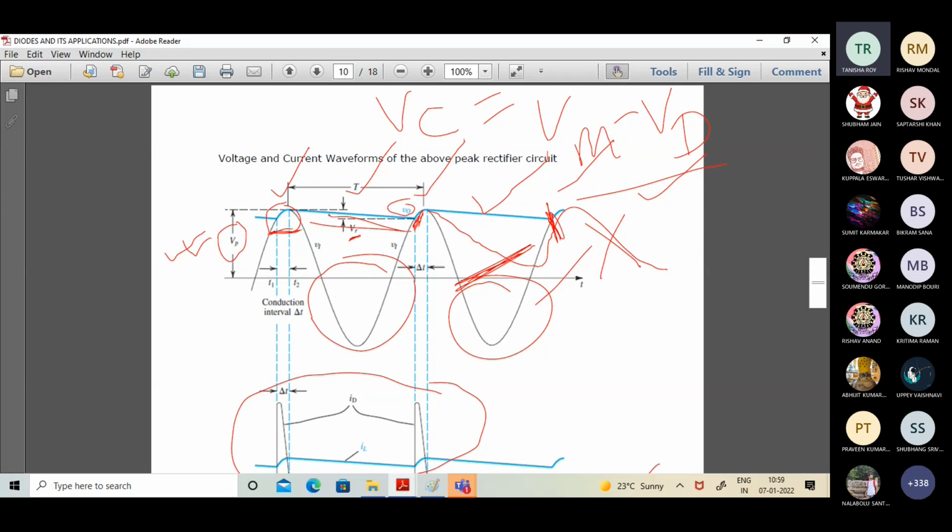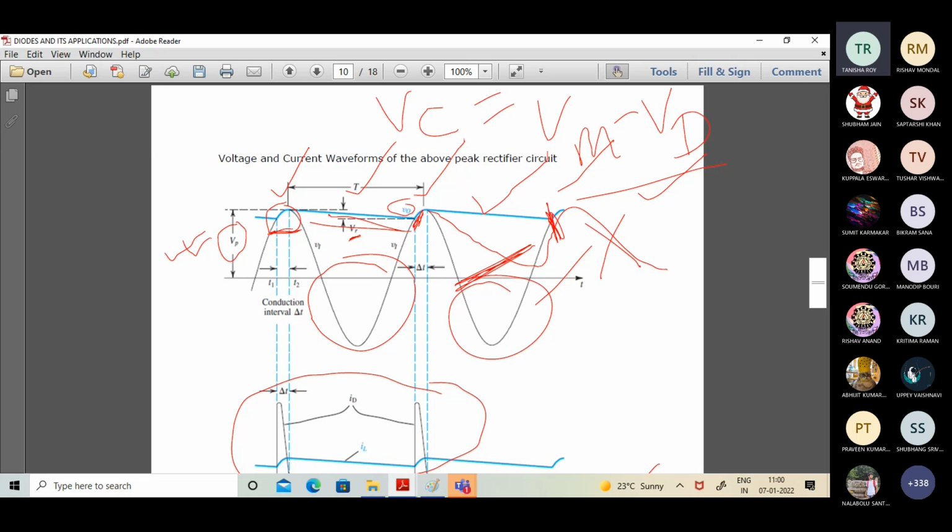In one half cycle of the input waveform, only one diode is conducting in half wave, only one diode is conducting in center tapped, and two diodes are conducting in bridge. That's the only difference. Otherwise, principle-wise, everything is the same.